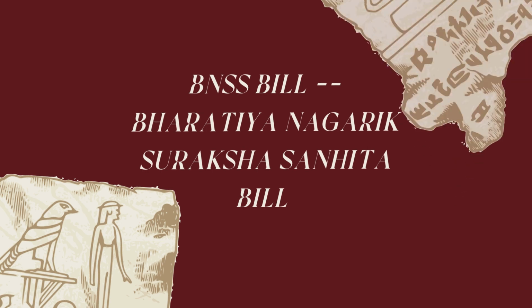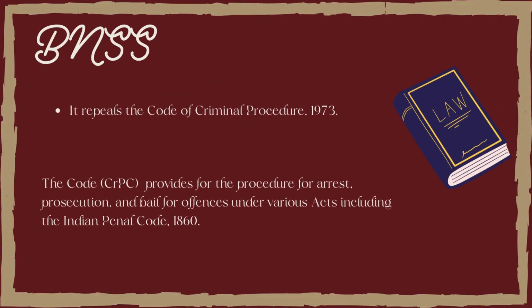Before discussing this new BNSS bill in detail, we will talk about what the Code of Criminal Procedure actually is and what it deals with.